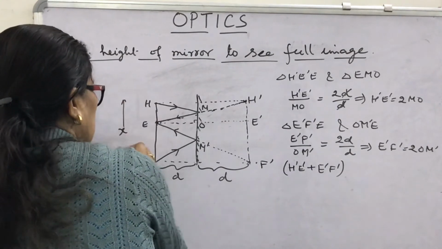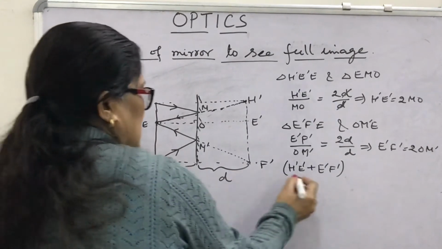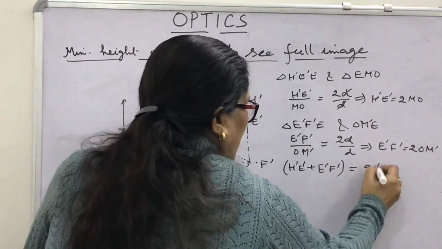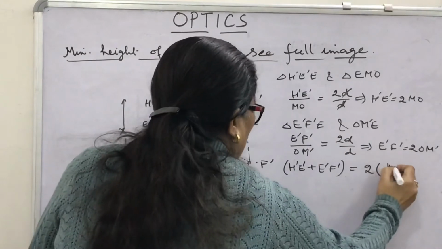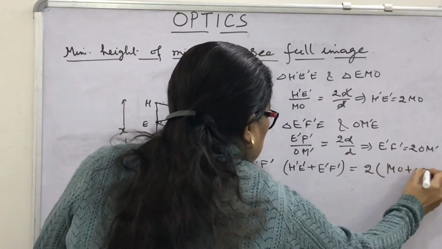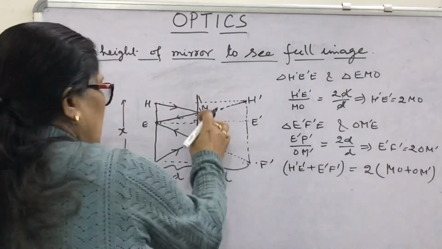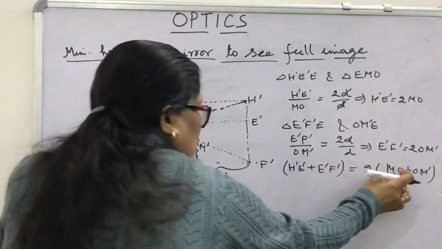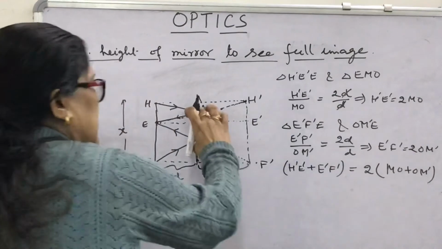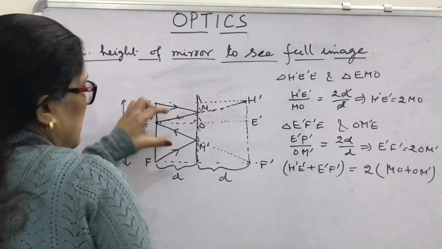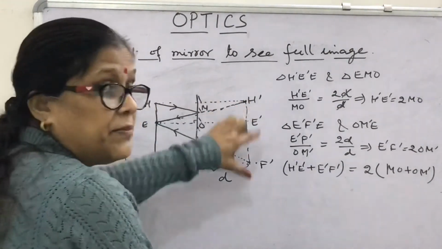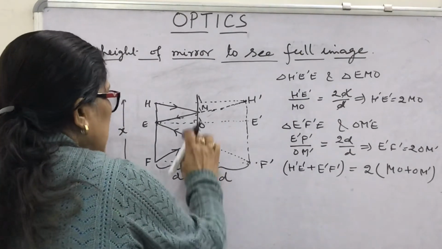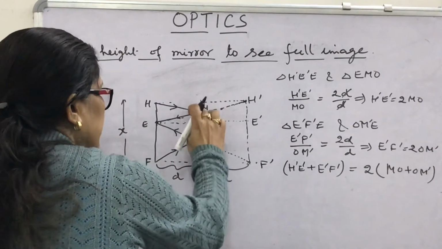Then this is equal to twice of MO plus OM dash. Look here, MO plus OM dash. So only these two portions of the mirror are sufficient to show the complete image. You do not need these two portions. Look, they are not needed.